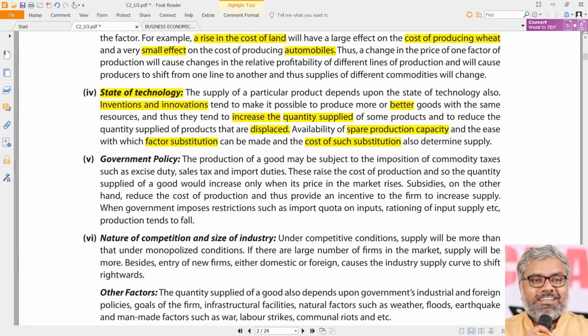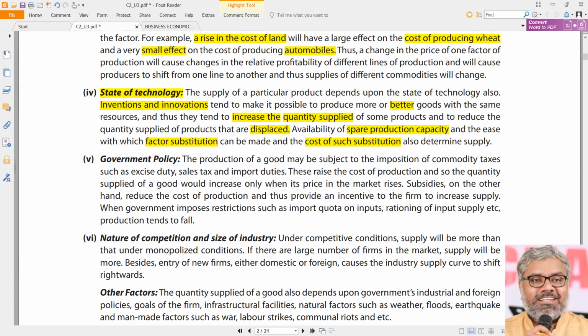Because in the current time they have spare production capacity. Whatever original product they were manufacturing, there is no need for any supply of that because nobody is asking for it. There is a lot of spare production capacity and that is now being substituted with some more products. If that substitution is profitable, they will definitely do that. If it is not profitable, they will not. So all these factors will also influence the supply.